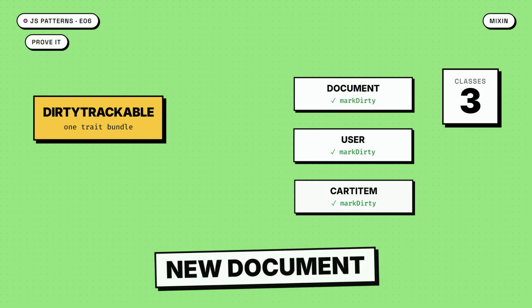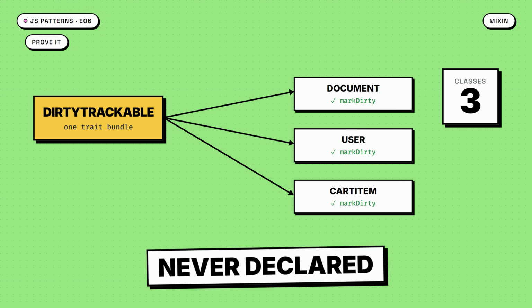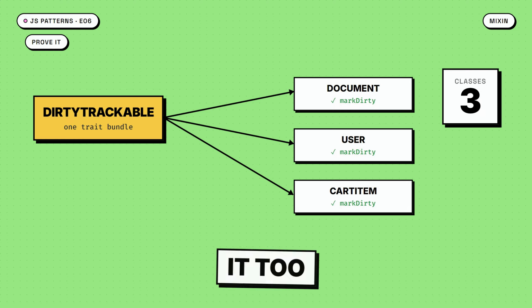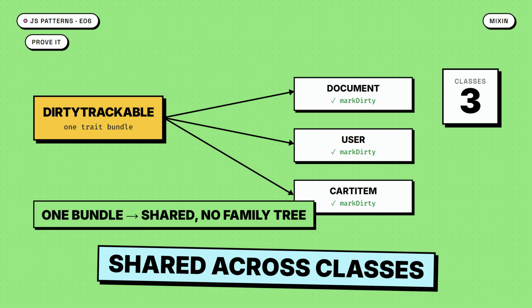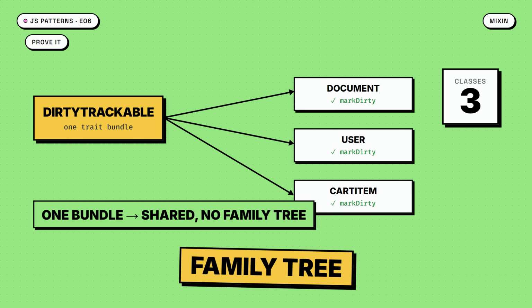Prove it. New document, call mark dirty, is dirty returns true, behavior it never declared. Drop the same trait onto user and cart item, and they get it too. One bundle, shared across classes with nothing in common. Capability without a family tree.